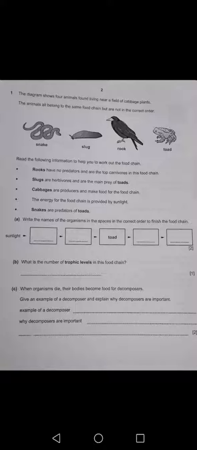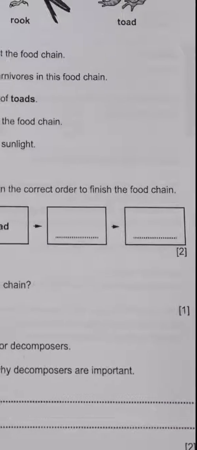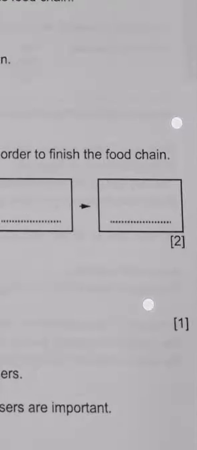The first point: rooks have no predators and are the top carnivore in this food chain. Remember it, top carnivore, the last carnivore in the food chain. So you have to write the rook in the last box.